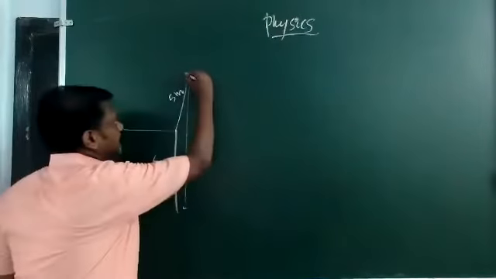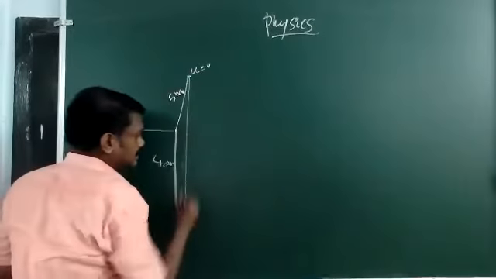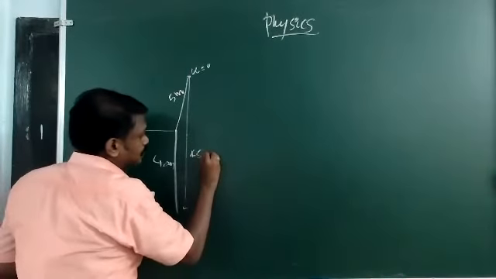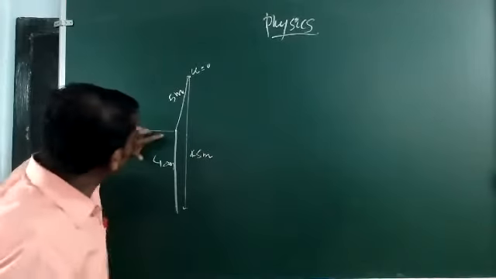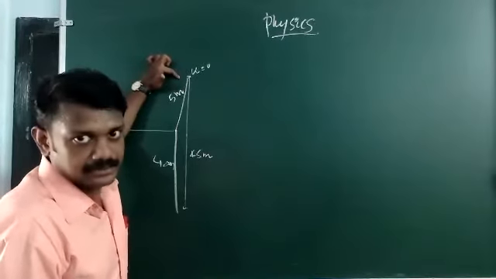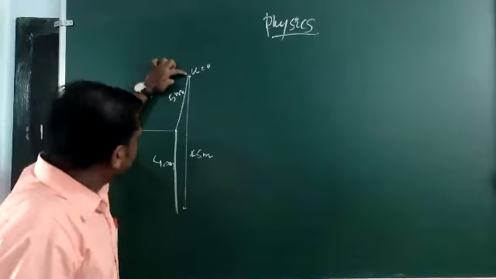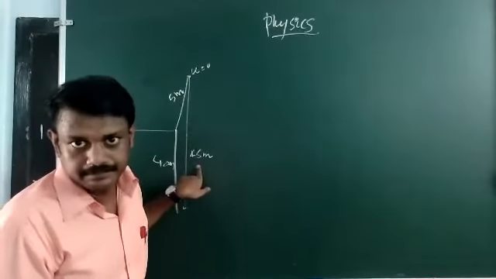Now from the maximum height, its initial velocity is equal to 0, and it travels a distance of 45 meters: 40 already there on the tower, and 5 meters it went in the upward direction. So the total distance to travel by that object to reach the ground is 45 meters.